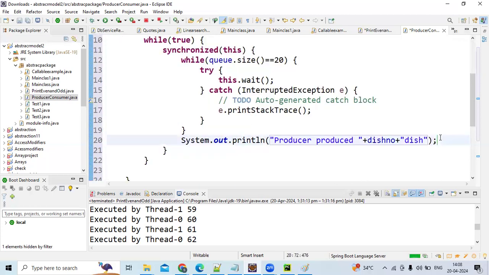If you want to add something to the dish, you just write q dot add. Q dot add of dish num plus plus.